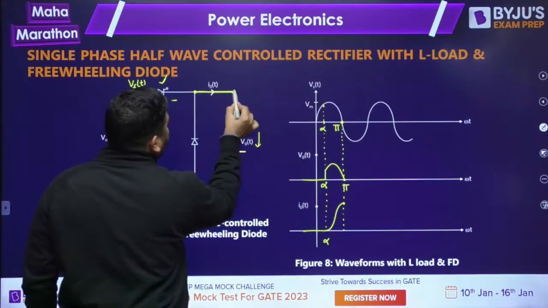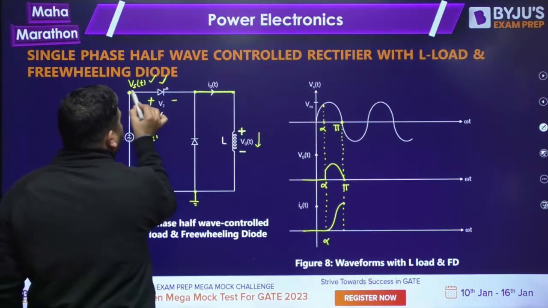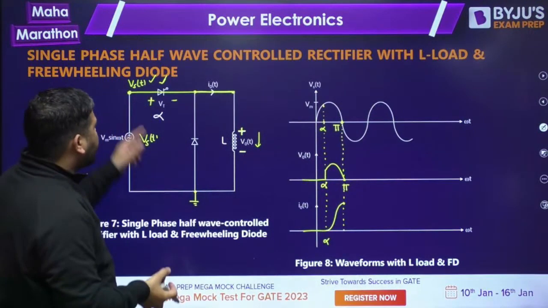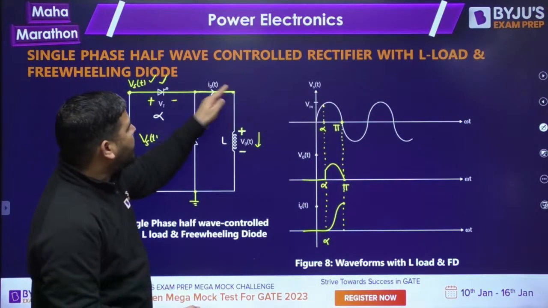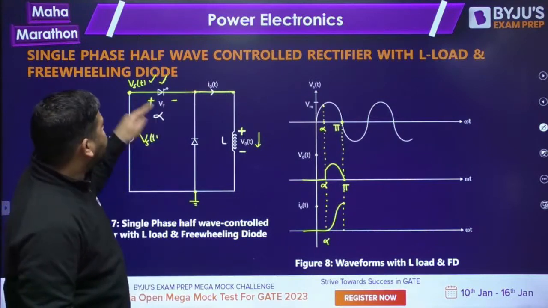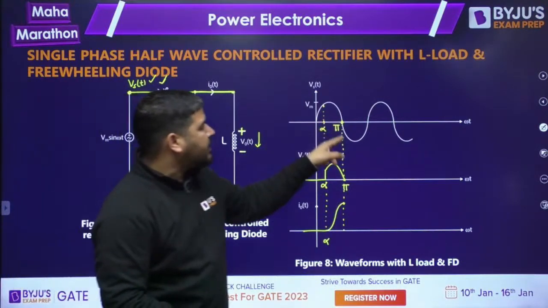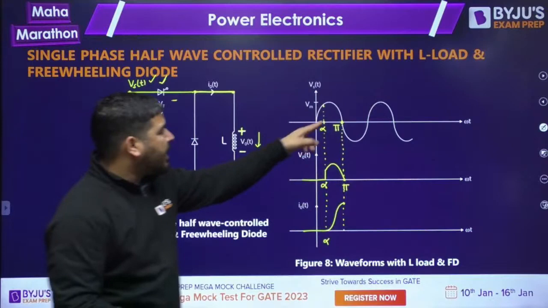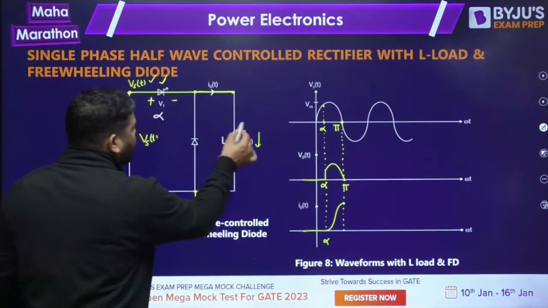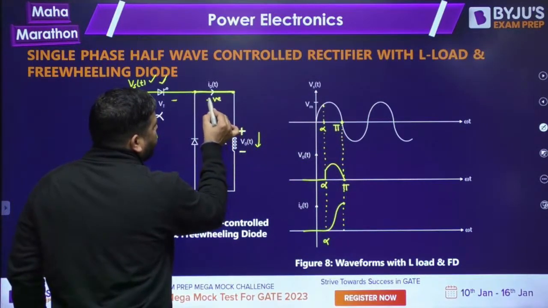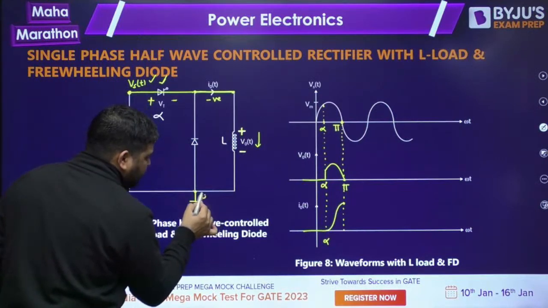It means this point has to be equal to Vs. It is shorted. If it is shorted, then this voltage and this voltage have to be equal. This voltage is the same as the supply voltage, and after pi the supply voltage is negative. It means the output voltage has to be negative. And this side is 0.